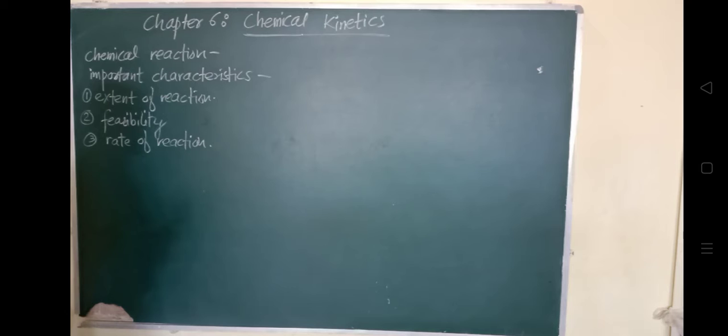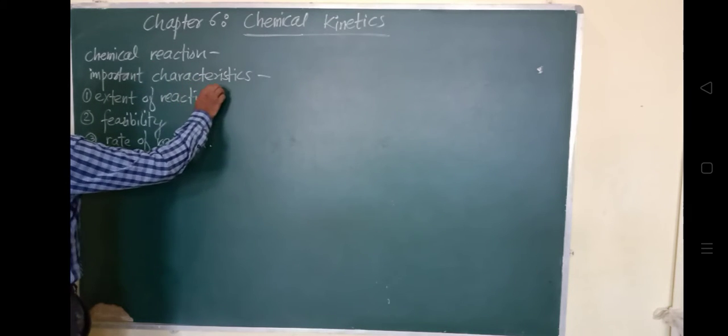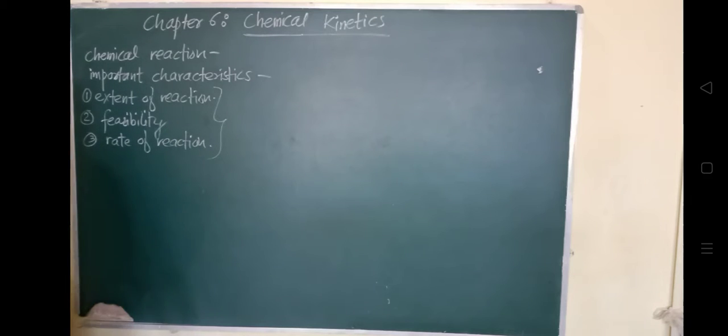So the important characteristics of any chemical reaction are based on the extent of the reaction, how they are reacting; the feasibility, whether they will react; and the rate of reaction, at what rate, whether slow, moderate, or very fast.